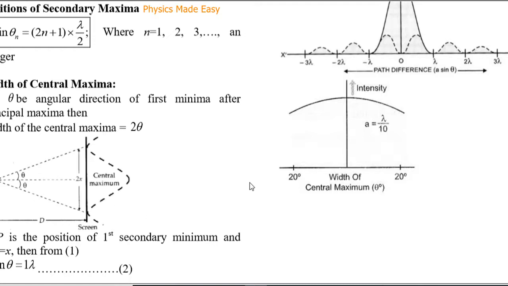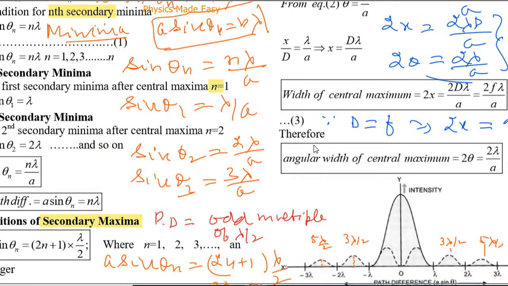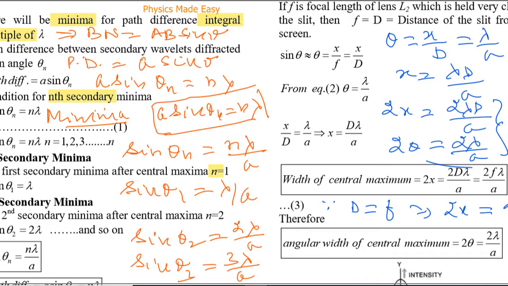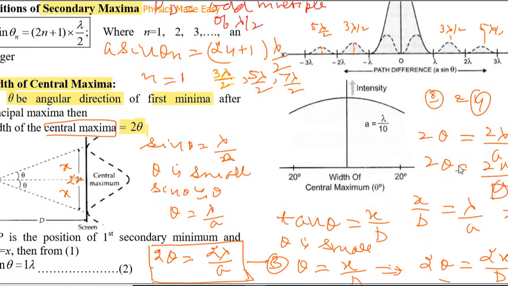So this is the central maxima. A is the width of the slit. And now this is the formula for the width of central maxima.